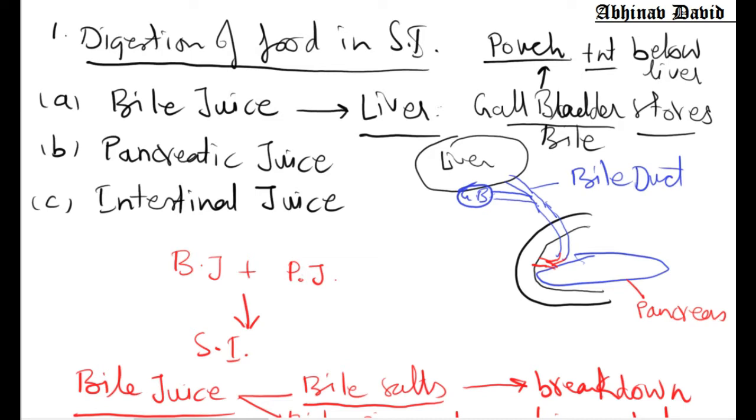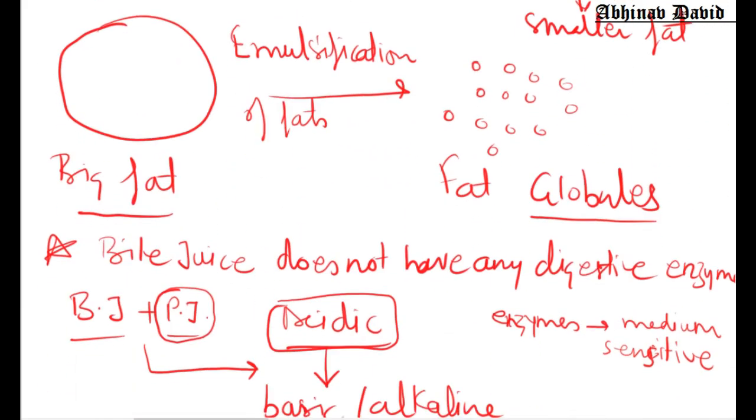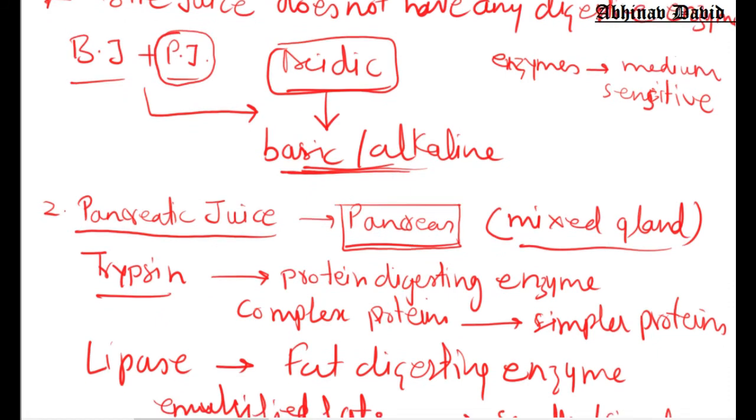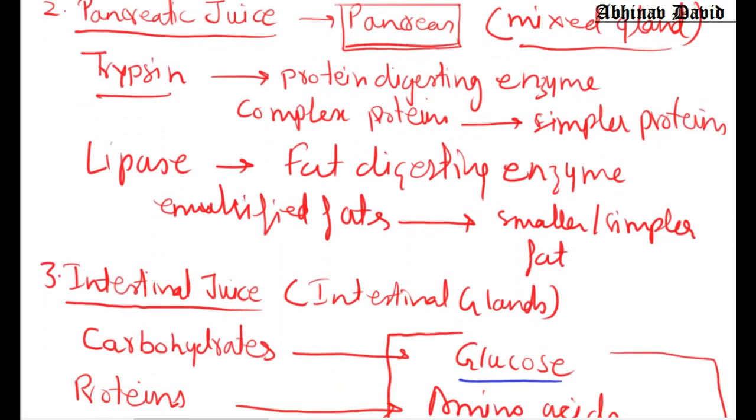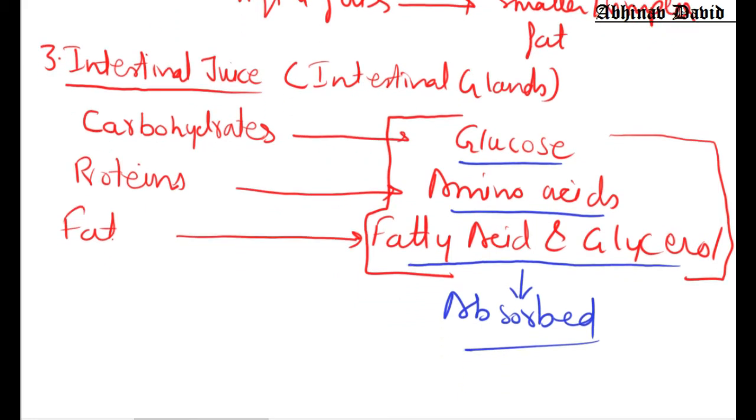We have also seen the functions of each. Finally, whatever carbohydrates we have eaten are digested and form the simplest substance called glucose.